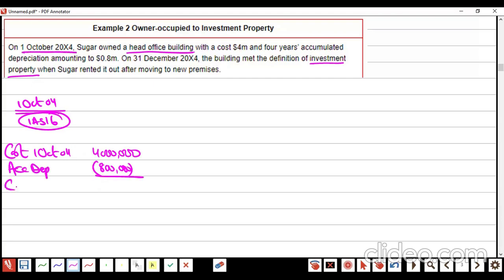So the carrying amount on 1st of October is 3.2 million. On 31st of December, they got another property and shifted their head office to the new property and marked that property as an investment one. Fair enough, because they are going to let it out.